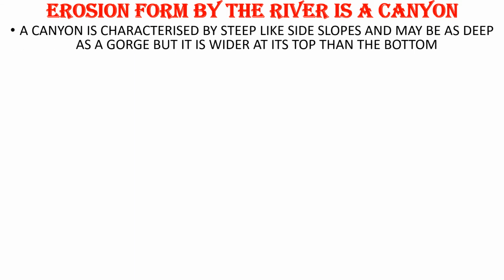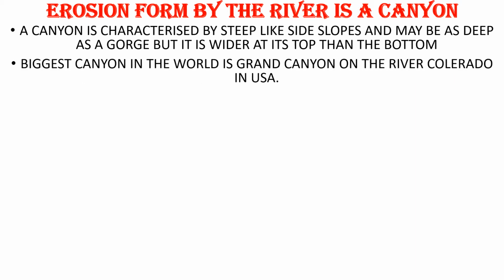The second one was gorges. Now we are going to see the third one, that is called erosion formed by the river in a canyon. Okay, we call it a canyon. A canyon is characterized by steep side slopes and may be as deep as a gorge, but it is wider at its top than the bottom. అంటే పైన బాగా వైడర్ గా ఉంటుంది కానీ కిందకు వచ్చినప్పుడు కొంచెం నేరో అయిపోతుంది. ఓకే. సో the biggest canyon in the world is the Grand Canyon on the Colorado River in USA. That is the biggest canyon in the whole world, Nana.